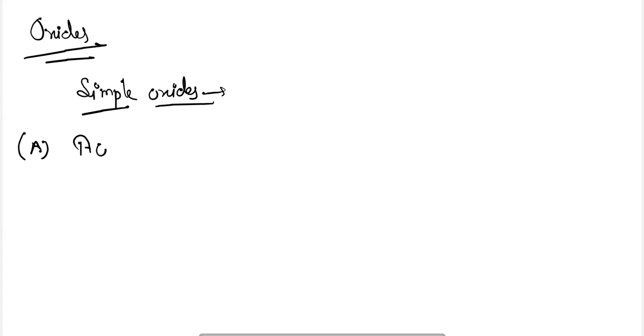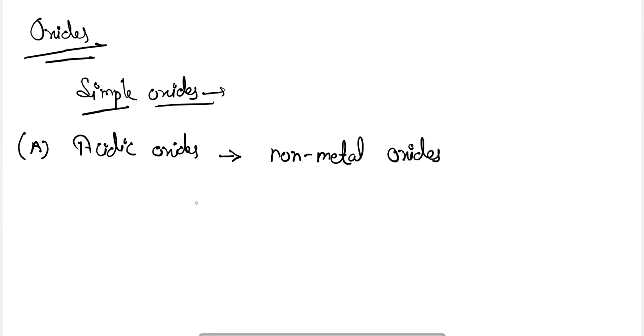Okay, so first let's talk about the simple oxides. In simple oxides, three types can be taken. First is the acidic oxides. The non-metal oxides are generally acidic in nature. For example, SO2 when reacted with water will form sulfurous acid.